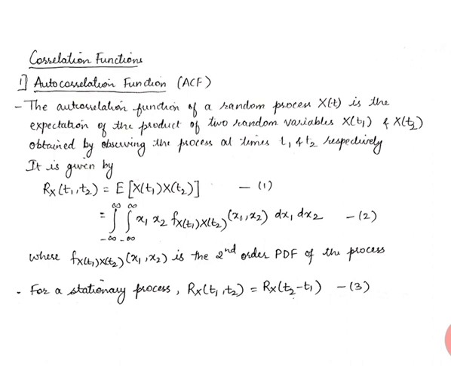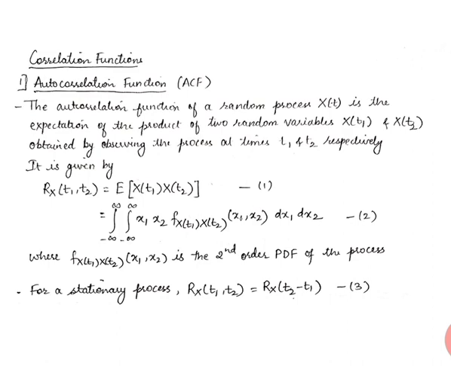In terms of integrals, the expectation value is given as a double integral going from minus infinity to infinity of x1 into x2 and then the joint probability density function, f of Xt1 Xt2 of x1 comma x2, dx1 dx2. This gives us the autocorrelation, that is, the similarity of that random process when we take two random variables of the same random process at two instances, t1 and t2. Here the joint PDF is the second order PDF of that process.